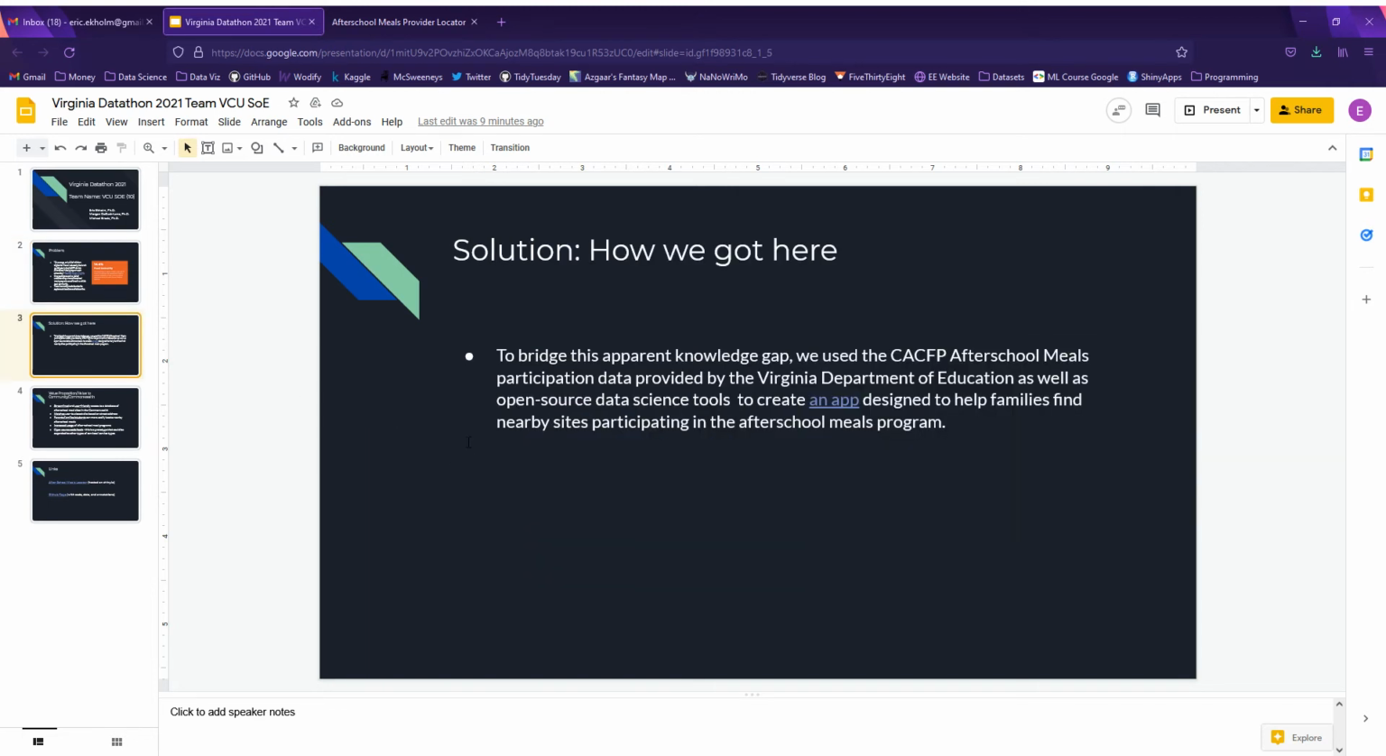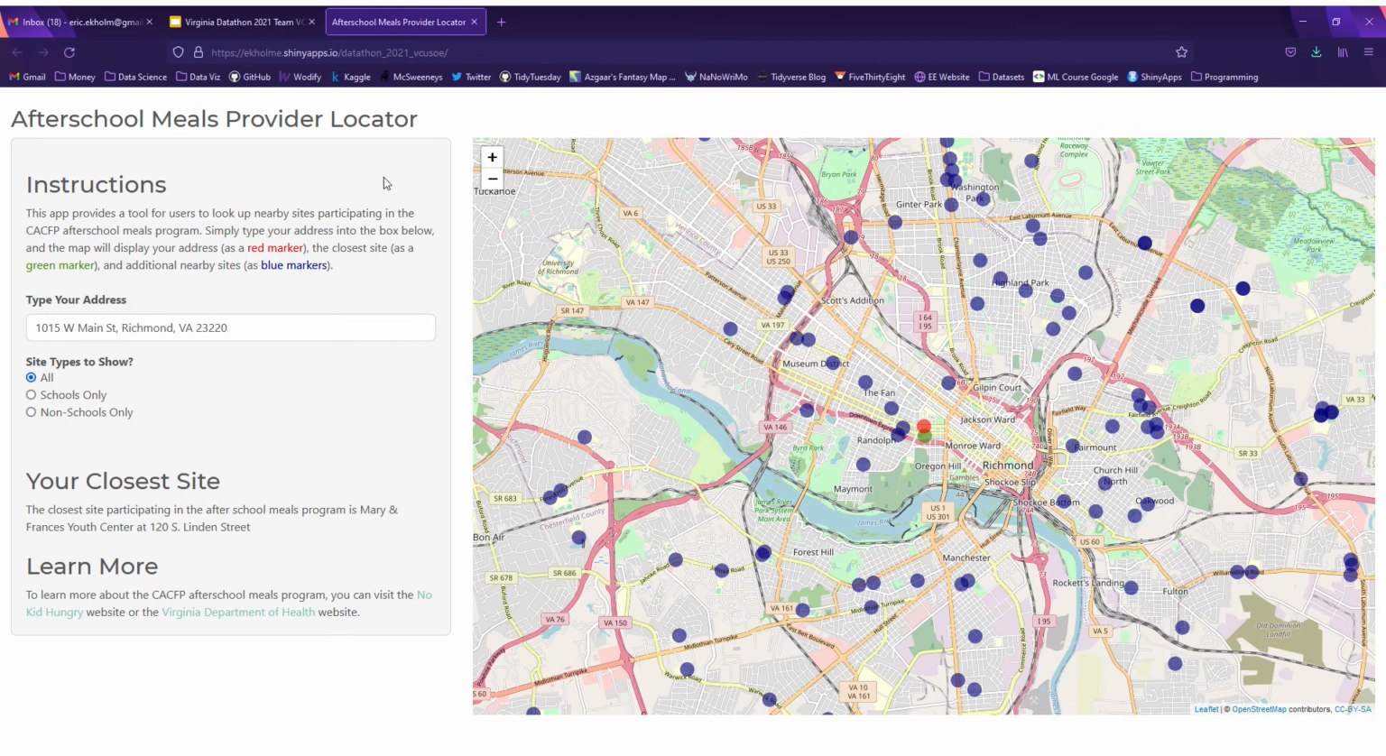Let's make that tool. And so we used the after-school meals participation data provided by the VDOE and the Datathon, as well as open source data science tools like R and Shiny, to build this app designed to help families find nearby sites participating in this program. So I want to show you that right now.